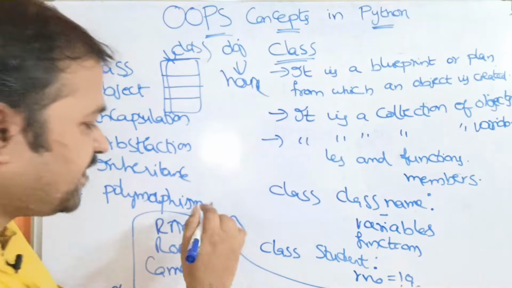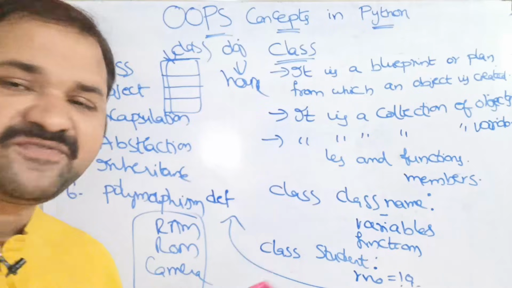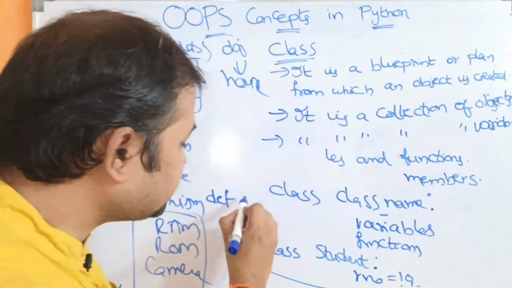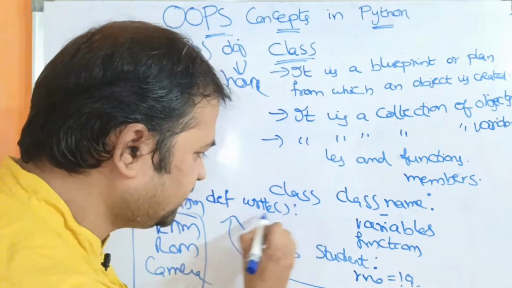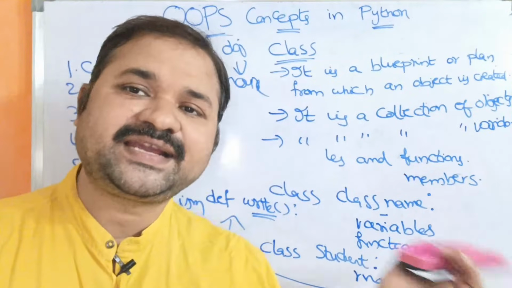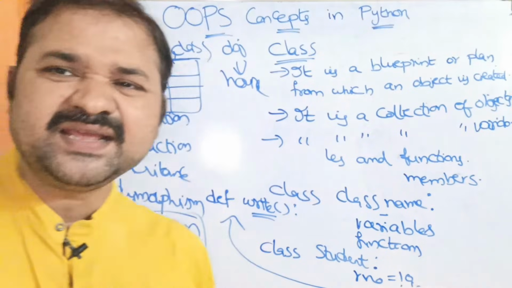Next we can declare some functions. In Python a function is defined using the keyword def. So def, space, and we can use any function name. Let the name of the function be write, colon. Within this we can place some body. Likewise we can declare the class. Practically, in the next video we will see.